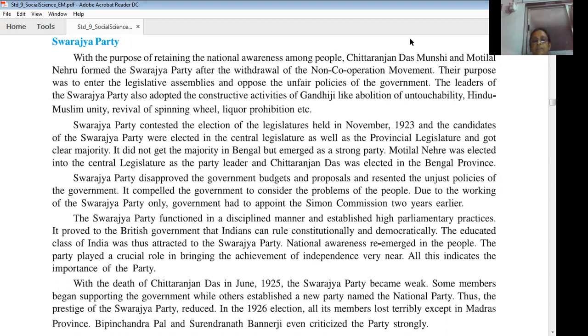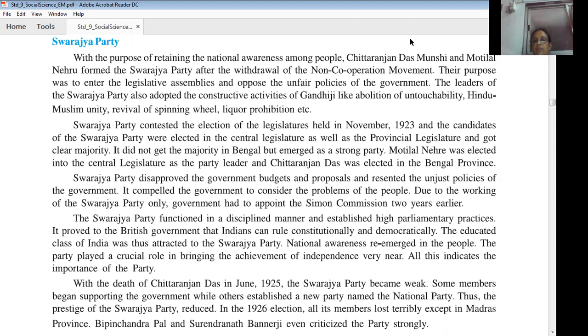So, why did the prestige of the Swarajya Party decline? First one, due to the death of Chittaranjan Das, the Swarajya Party became weak. Second one, some of the leaders supported the British government. Third one, some others established a new party named the National Party.